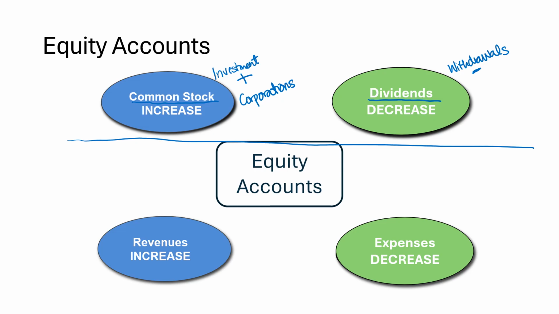The bottom two are revenues and expenses that are generated by the company. So revenues represent the money that is taken in from sales or providing a product or service. So revenues will increase owner's equity, while expenses, anything incurred or paid out, will decrease owner's equity.